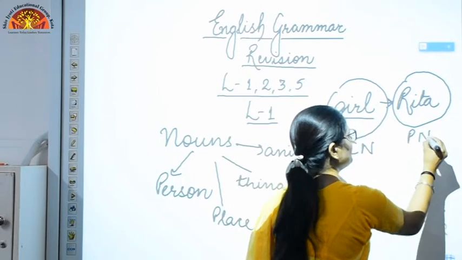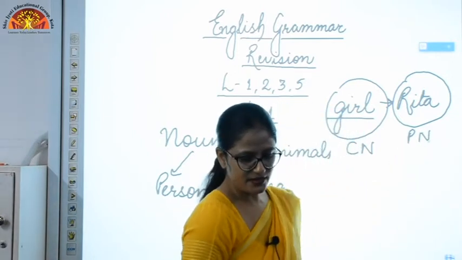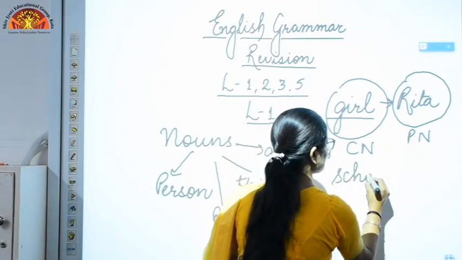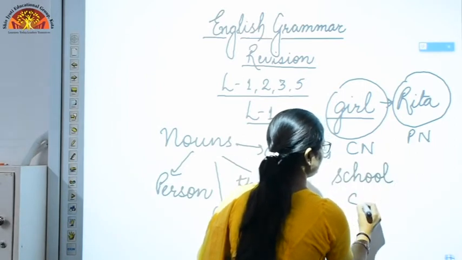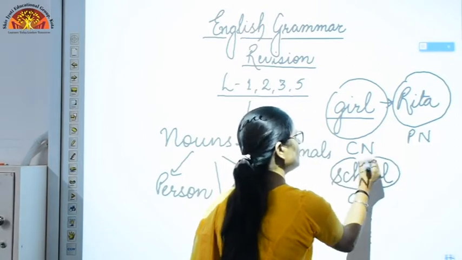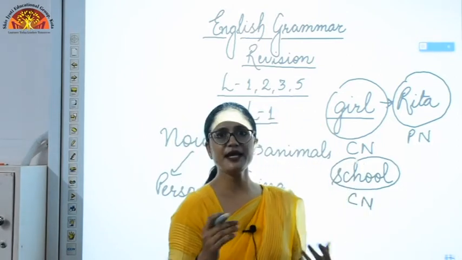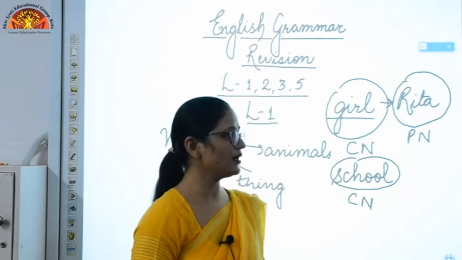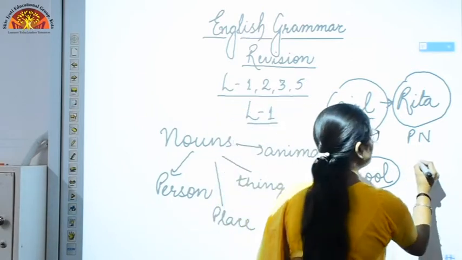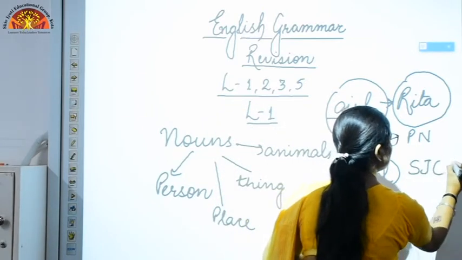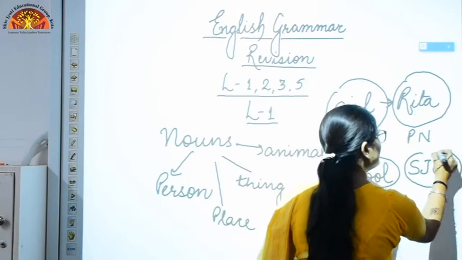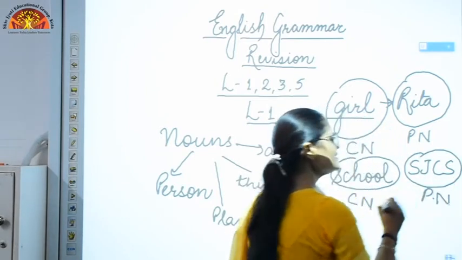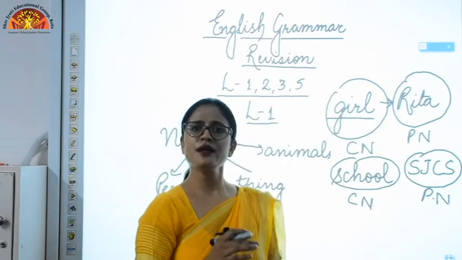Similarly, let's see another example. Suppose I am talking about school. School is a common noun. Why is it a common noun? Because we don't know which school we are talking about. हमें नहीं पता हम किस स्कूल के बारे में बात कर रहे हैं. But when I say I am talking about Shiv Jyoti Convent School, when I specified the name of the school, it becomes a proper noun. So this is the basic difference between common noun and proper noun.